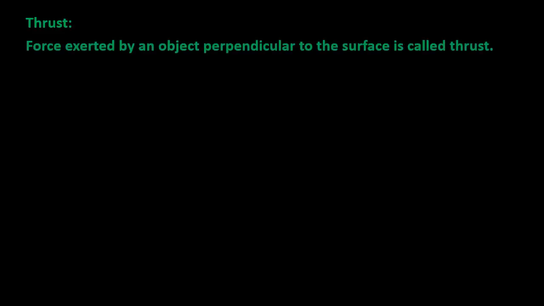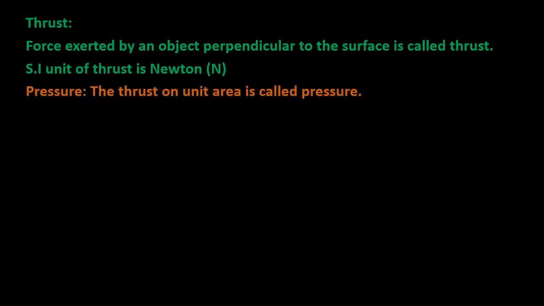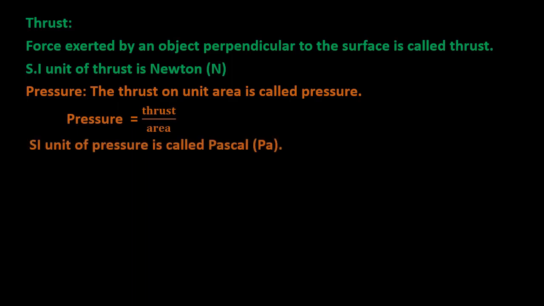Now we define thrust. The force exerted by an object perpendicular to the surface is called thrust, and the SI unit of thrust is Newton. The thrust on unit area is called pressure. In other words, pressure equals thrust divided by area. The SI unit of pressure is Pascal, which is also written as Newton per meter square.